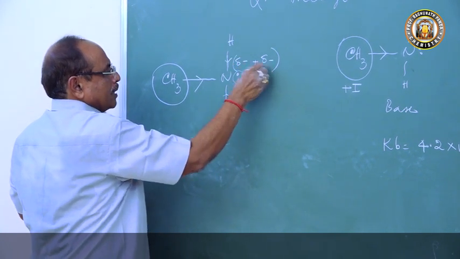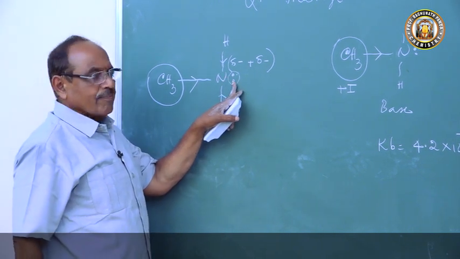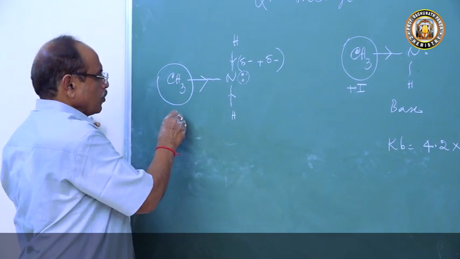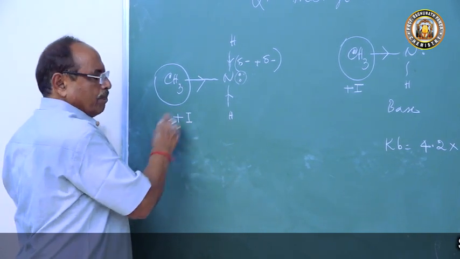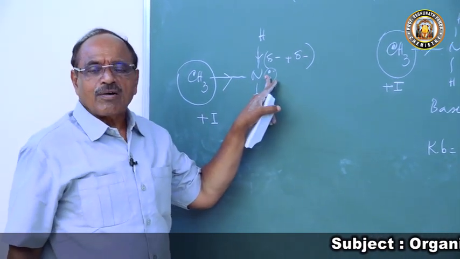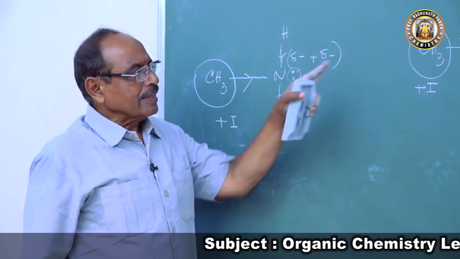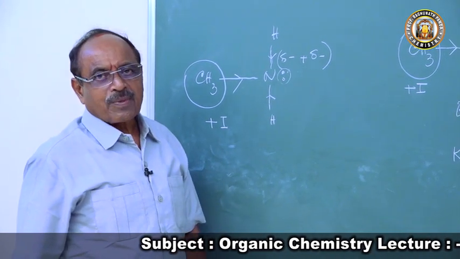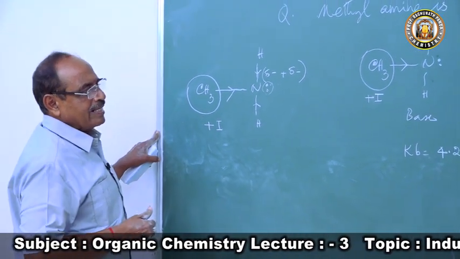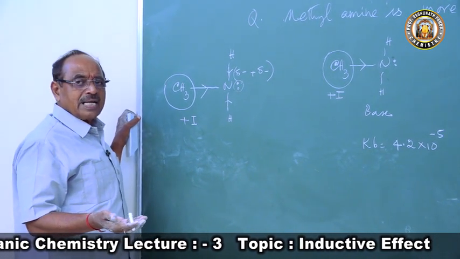So we will have delta negative charge because of the nitrogen atom and lone pair of electrons, and because the methyl group is an electron releasing group, because of the plus I effect, the negative charge density at the seat of the nitrogen atom of methylamine is more than that of the nitrogen atom of ammonia. Hence methylamine can attract and accept a proton more easily than ammonia does.